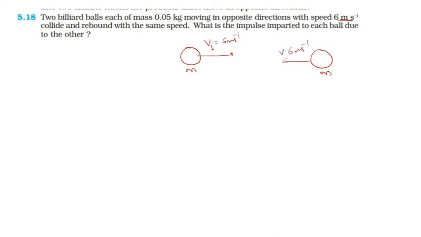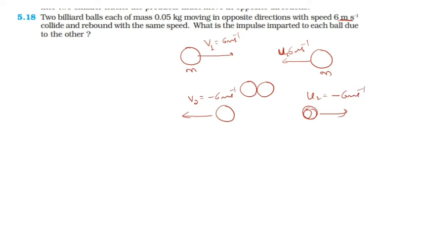Okay, so I call this symbol u, and this symbol v. This is u1. When they move in opposite directions, they collide with each other. After the collision, again they start to move in opposite directions with the same speed. If I take this as positive, I have to take the final velocity as negative, because of the opposite direction. Here u1 was positive, now u2 is negative, minus 6 meters per second.